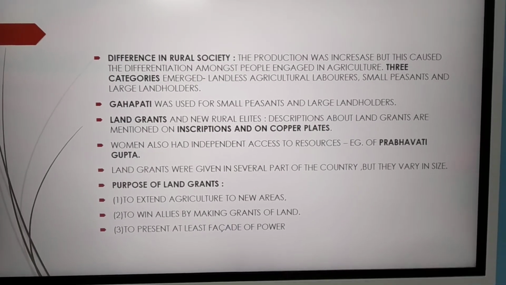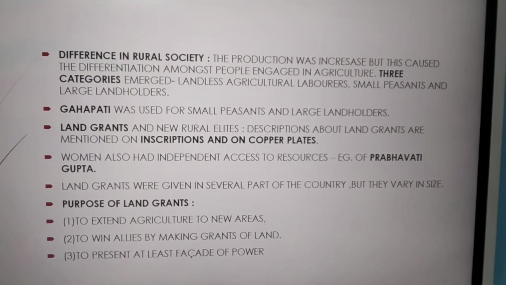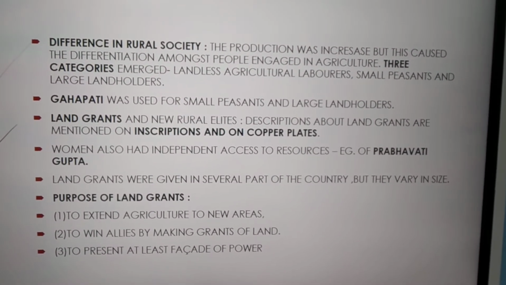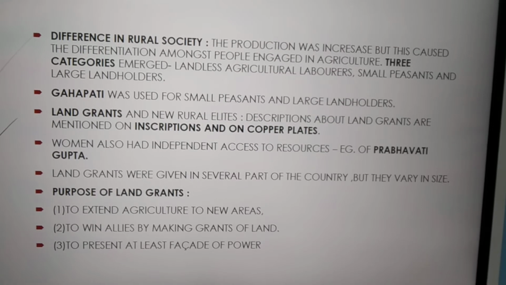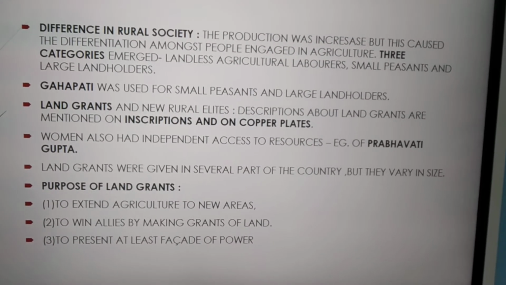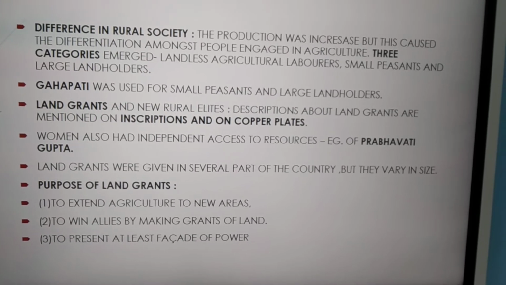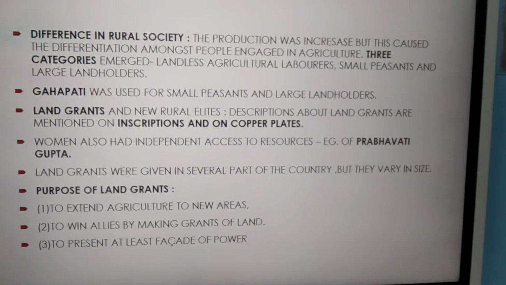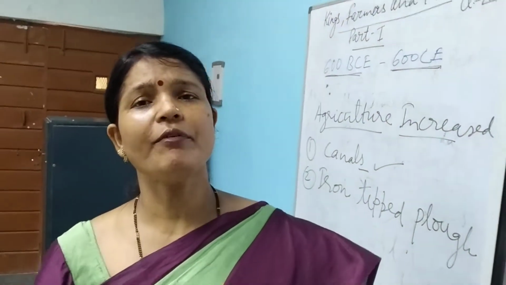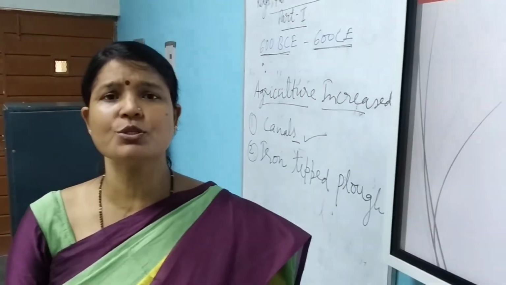Now there was difference in rural society. There were different categories also. Three categories were there. One was landless agricultural laborers, second was small peasants, and third was large landholders. It means rich people, middle class people and lower class people. Then there is a term Gahpati. Gahpati was used for small peasants and large landholders, and we get a lot of information through inscriptions also.